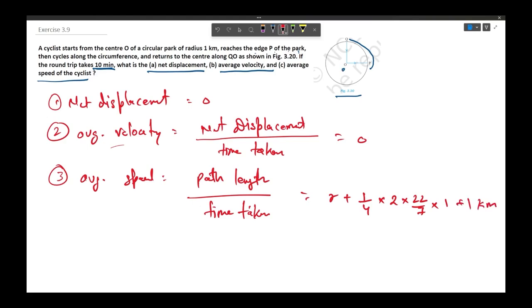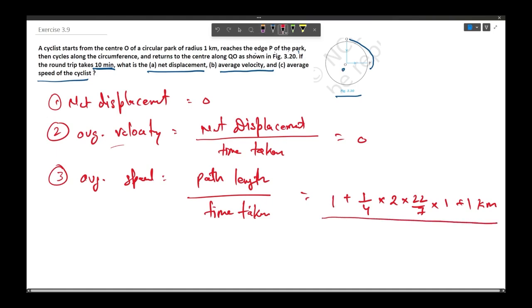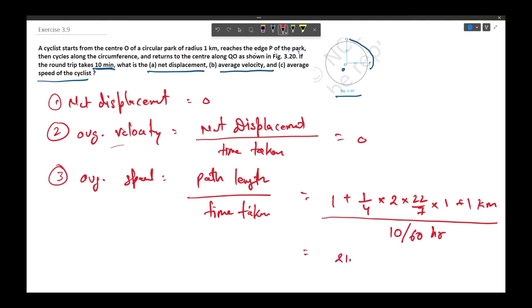This much of kilometer is the path taken. Radius is 1, so we can substitute directly 1. Now the time taken is 10 minutes, and we can write that in hours as 10 by 60 hours. Upon calculation, we will get 21.4 kilometer per hour.